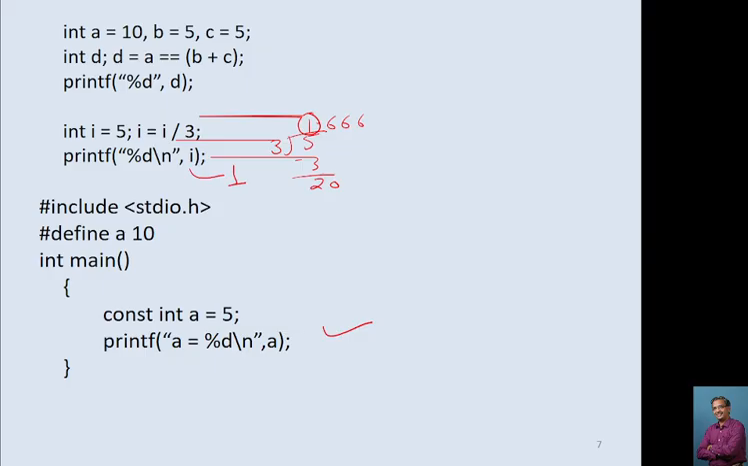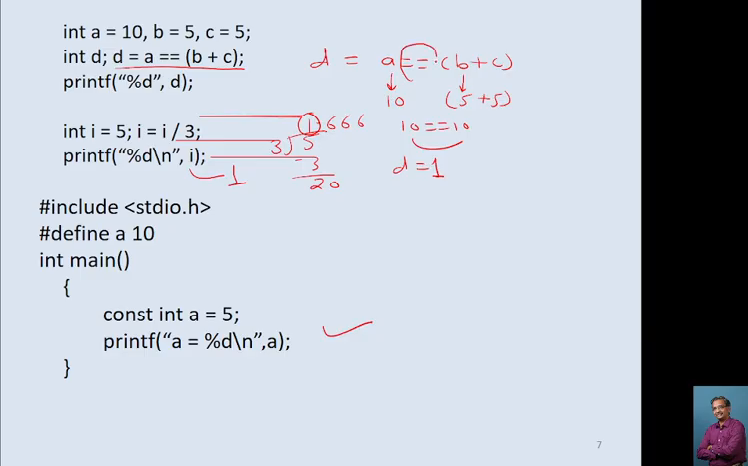Now here, what is the value of d? Check here, d is equal to a double equal to b plus c. So here your value of a is 10 and b plus c is 5 plus 5, 10. So this becomes now 10 is equal to 10. Yes, 10 is equal to 10. So this will return 1 and value of d becomes 1.